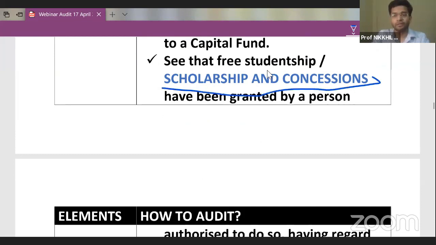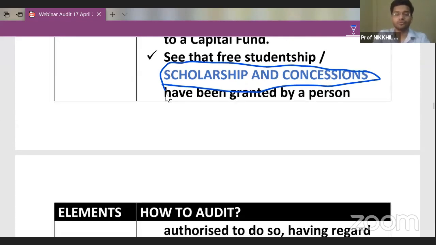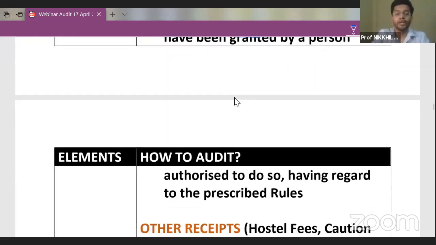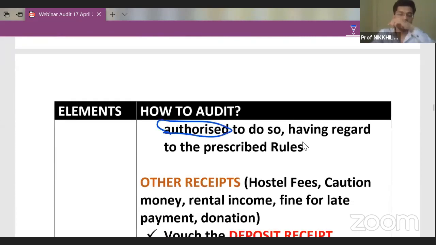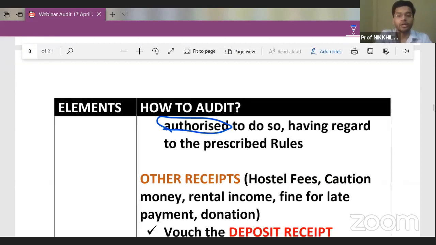Then see the free studentship or scholarship or concessions. If any scholarship has been received by the student, or any concessions have been given to the student, then guys, those concessions should be granted by the person authorized to do so. It should not happen that every person is giving concessions to the students. Every accountant cannot give concessions. Concession is to be given by any authorized person, which can be a vice principal level or HOD level person. So if the accountant tells you that we waived off 50% of the fees of the student, then there should be a signature of the vice principal or the principal that yes, really this student's fees was waived off. So authority should be given to the auditor.